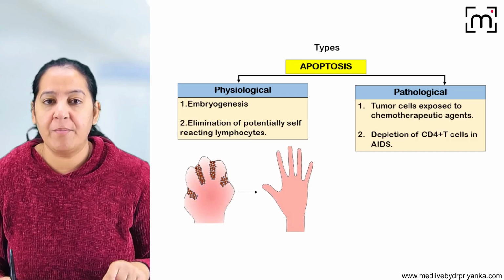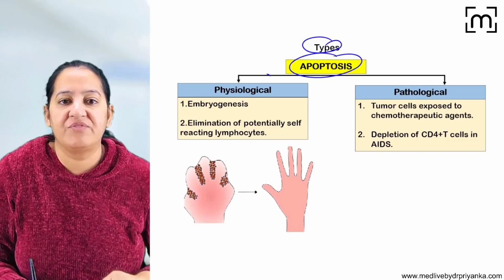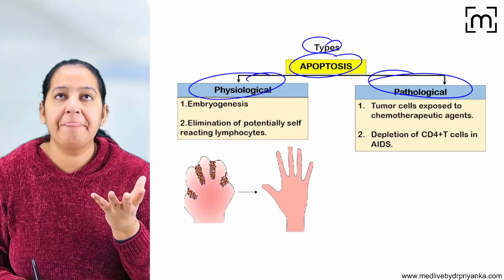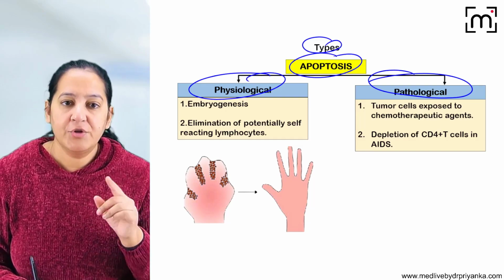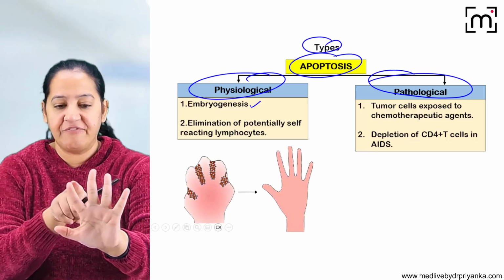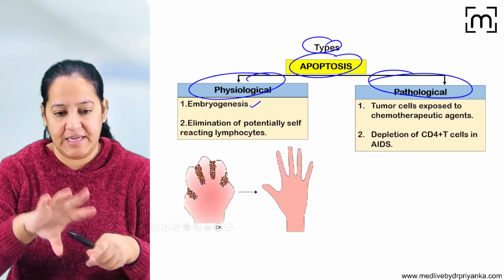Now, what are the types of apoptosis? There are two types of apoptosis, physiological and pathological. What is physiological? It occurs in the human body normally. During embryogenesis, have you ever thought how our hands are formed? Can you see our hands? There are 5 digits in our hands.